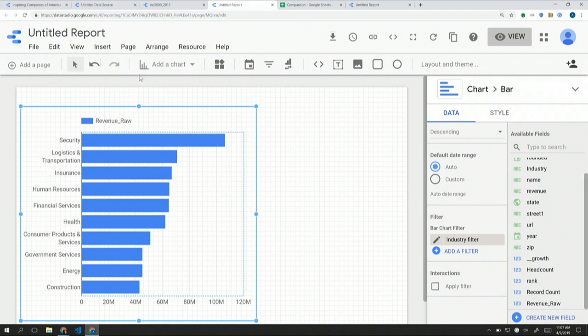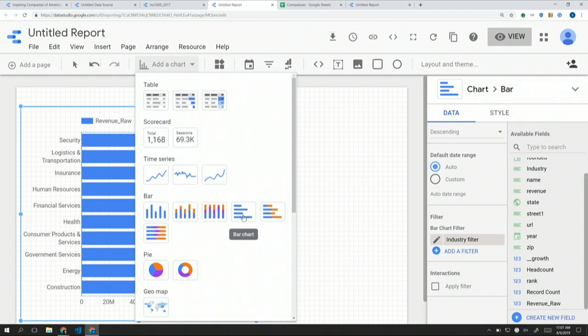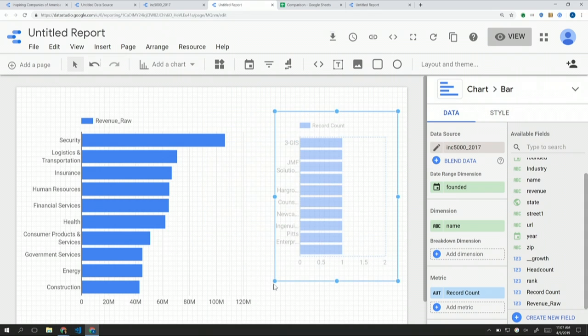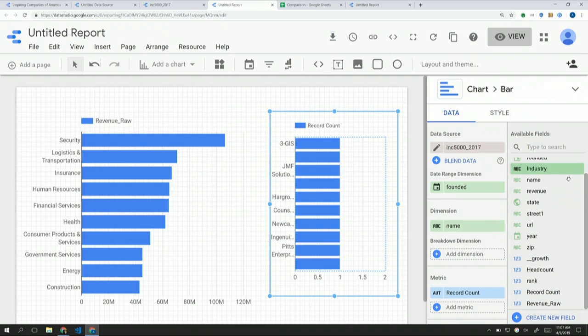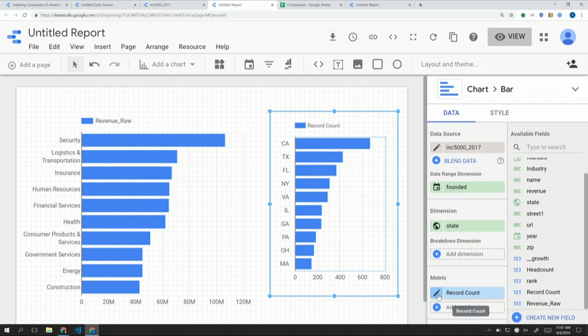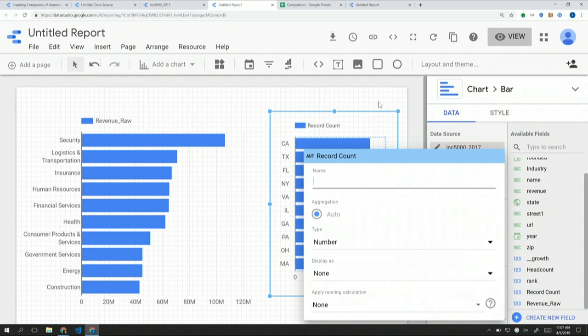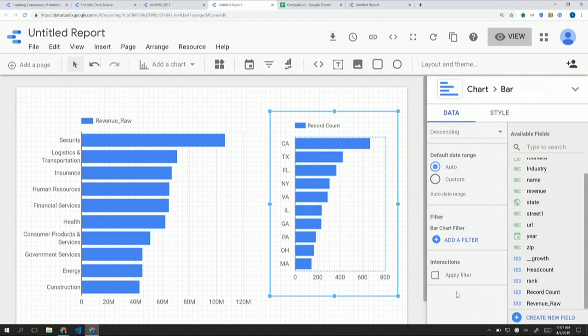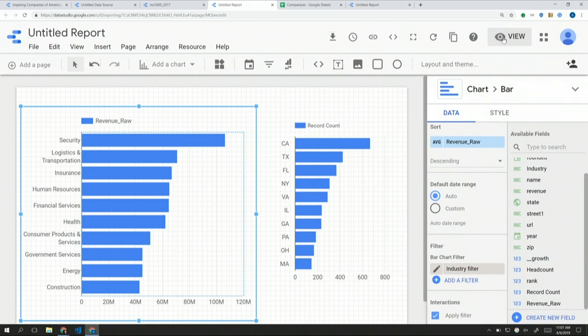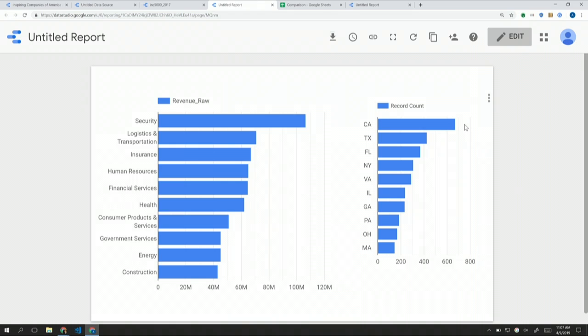Exactly. So we'll try to add maybe one more chart and look at how the number of companies looks across states. We'll add the state variable, and we'll add the rank, or maybe record count. So how many companies are there from that list in each state? And let's apply some filters. As we view the dashboard, we can see most of these companies are in California, then in Texas, Florida.